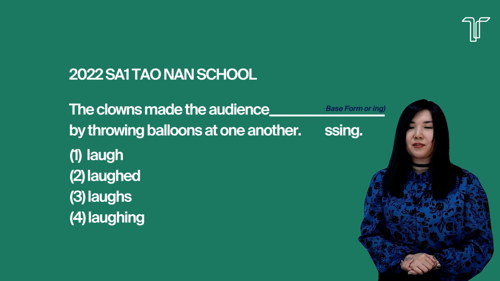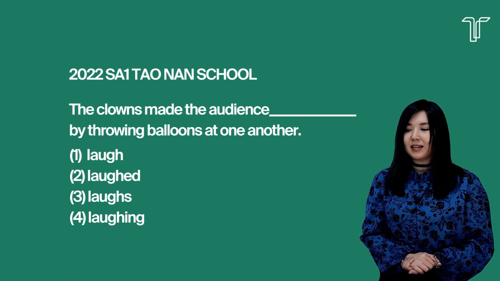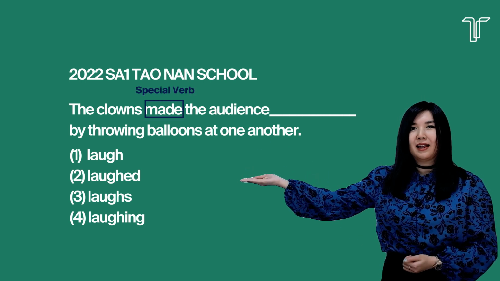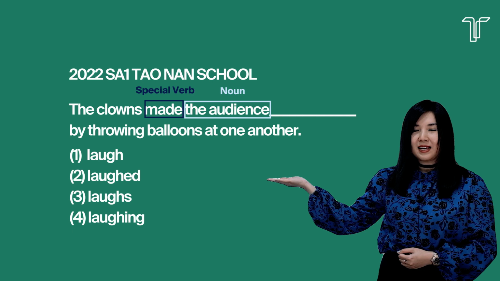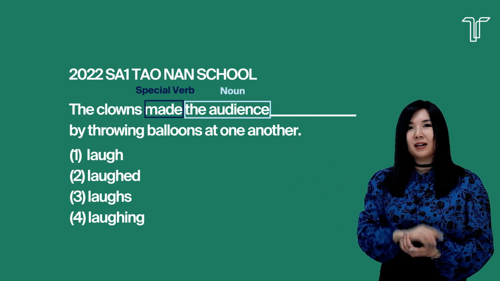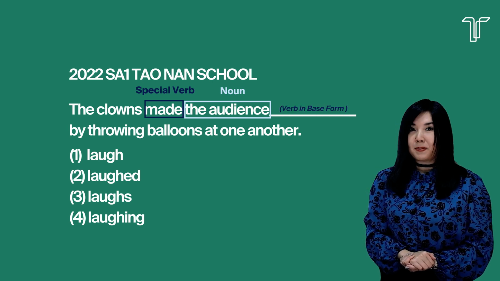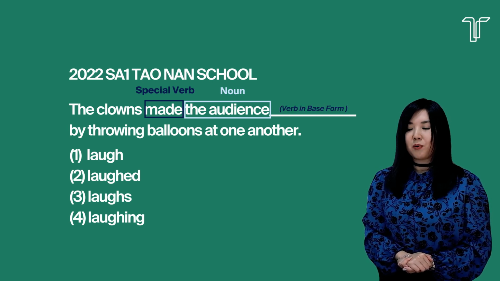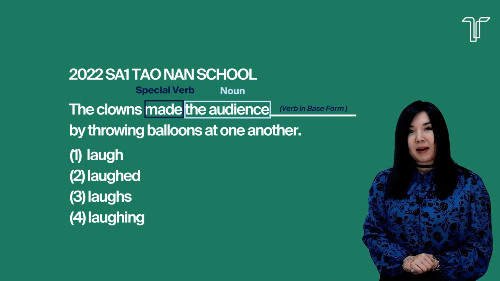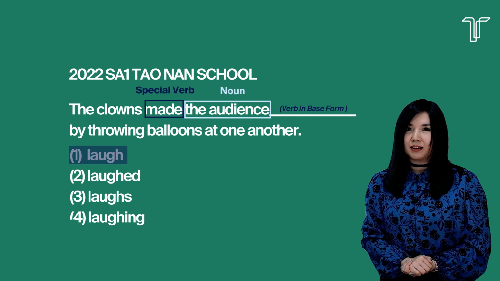The next question is from Townan School. The clowns made the audience blank by throwing balloons at one another. So as you can see, made is a special verb. And then you have the noun, the audience, and your blank is a verb. So when it's verb, noun, verb, you've got to remember, made is a special verb. Your answer should be a verb in the base form. Base form means no S, no ED, no ING. So the clowns made the audience laugh by throwing balloons at one another.